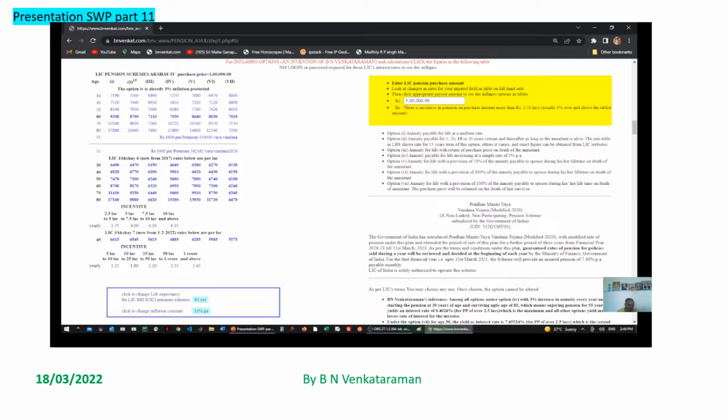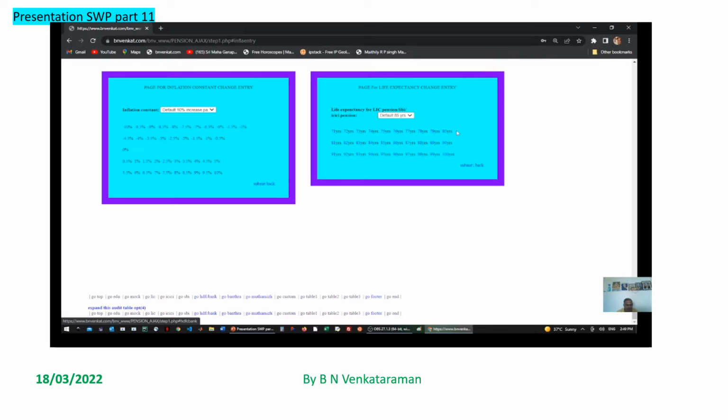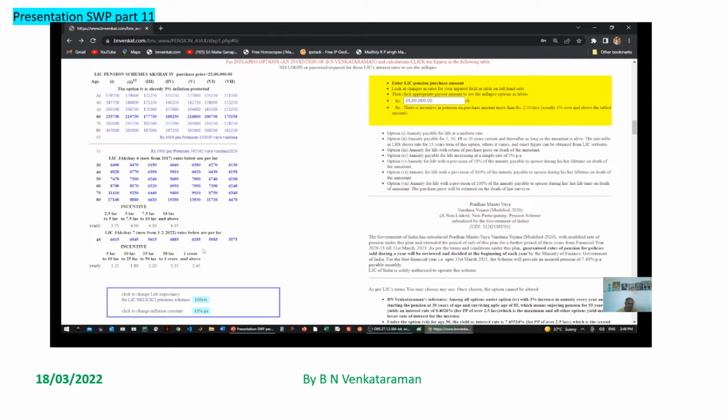Let us keep a figure of 25 lakhs in the input menu, make it 25, and let us make this life expectancy to maximum years, that is 100 years. That is done by clicking onto this and going back. Now we have got it changed to 100 years, and this inflation percentage we can leave as 10%. No problem. Now let us start clicking one by one.